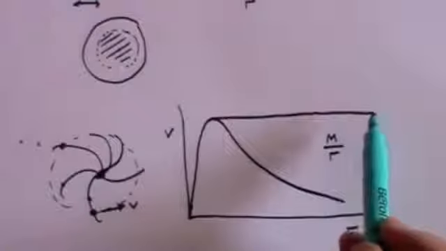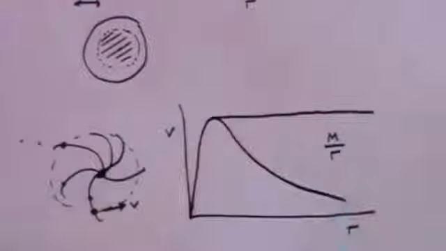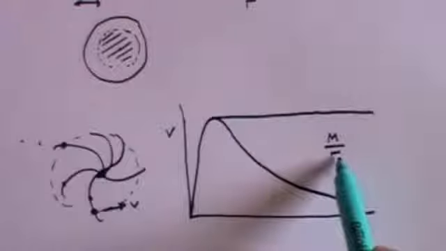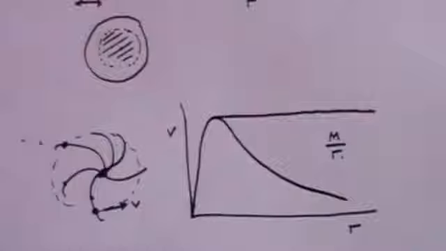But even at the far edges of the galaxy, the velocities are staying the same. So you can't account for that by assuming that the mass is increasing in proportion to the distance from the centre of the galaxy.